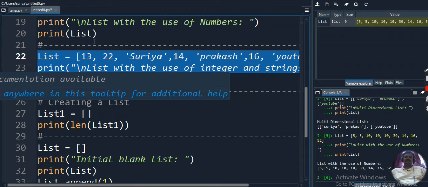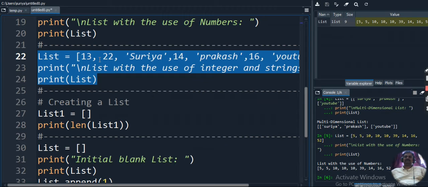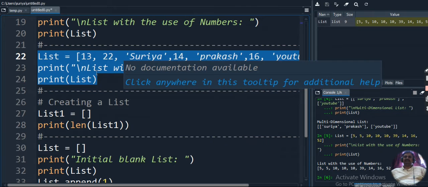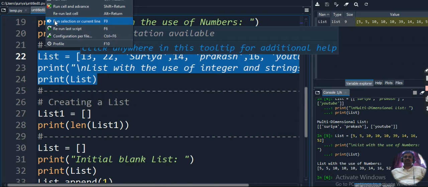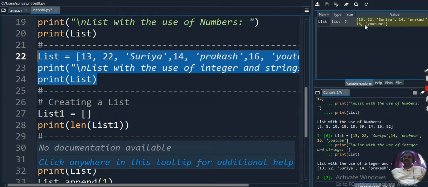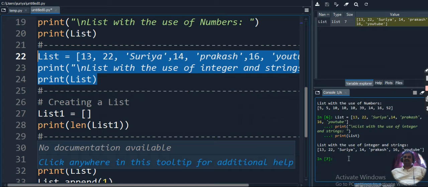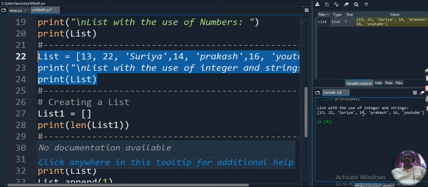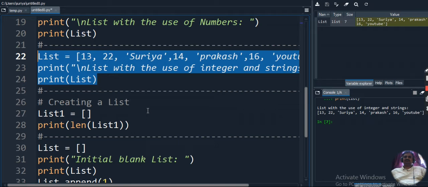So here we are storing the list with string and integer values. I am executing this code. Let's see the output. The size is 7 and we are storing integers and strings in the list, and whatever I stored, we get as output here in the console window.